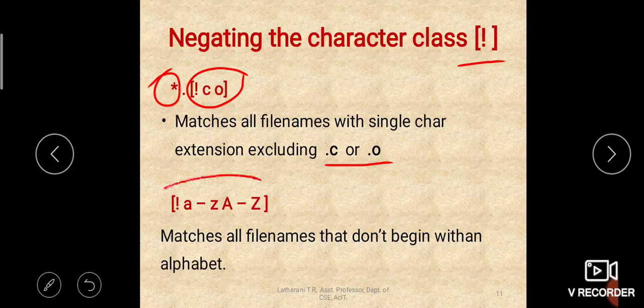Okay, so what about this pattern? Not A to Z, not a to z, A to Z. That means it is giving the range within the character class. Even though you have this big range, it will match a single character, and that character shouldn't be an alphabet, either small case or capital case. That is the meaning of this pattern: not small a to z, capital A to Z.